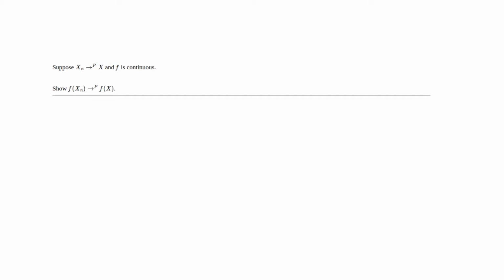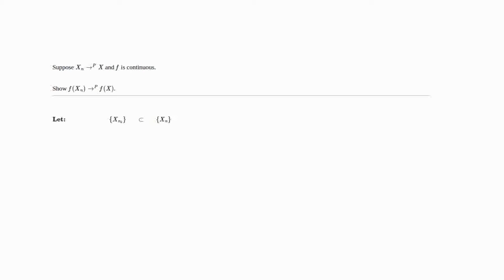We are told that Xn converges to X, these are random variables, in probability with respect to probability P, and that f is continuous. And we are asked to show that f of Xn converges in probability to f of X. Here f is just a continuous function. The way we do this is via subsequence.